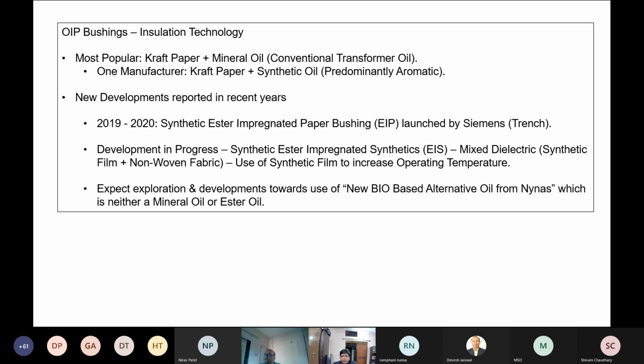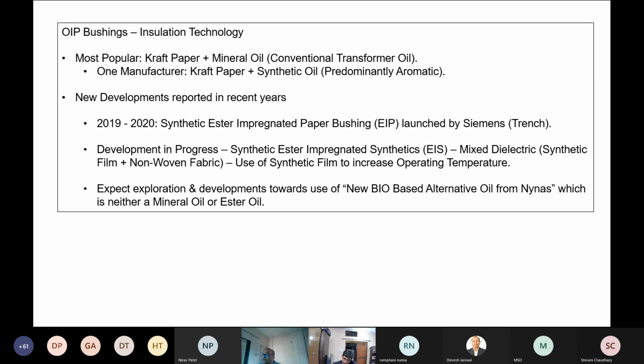A second development, which is in progress that I could see, is synthetic ester impregnated synthetics, again EIS, ester impregnated synthetics. To a certain extent, we can call it a mixed dielectric, synthetic film plus non-woven fabric. This synthetic film and synthetic ester oil is used mainly in paperless bushings, you can say paperless EIS bushings, and the main intention is to improve the aging performance and increase the operating temperature.